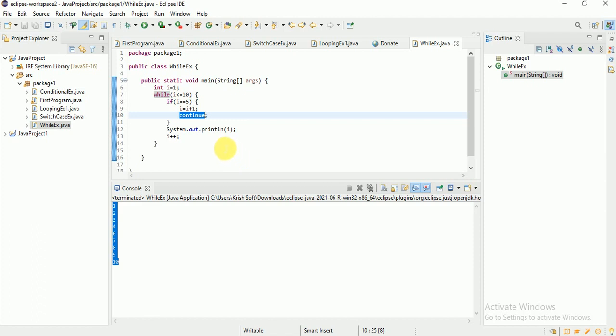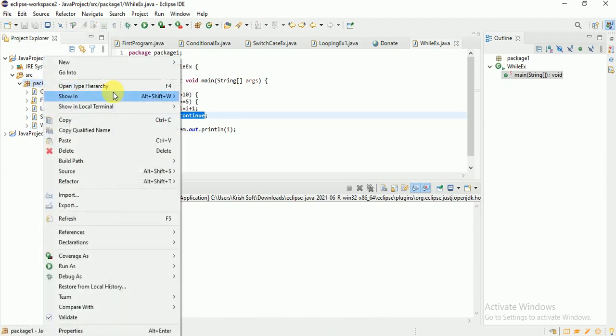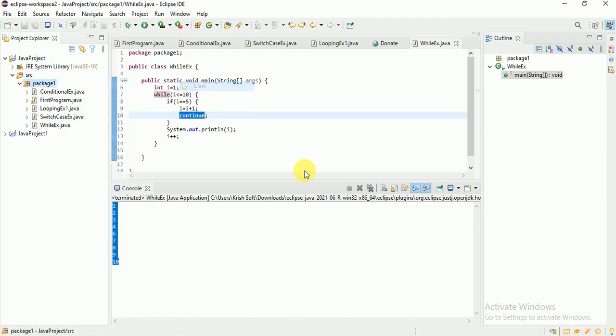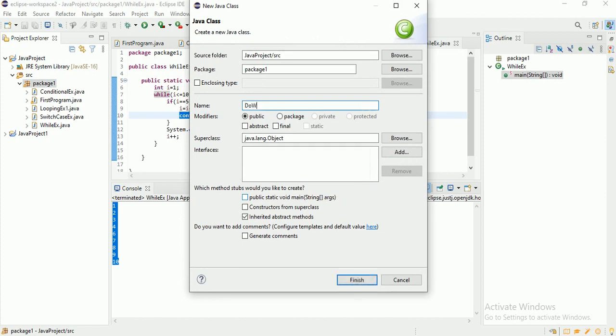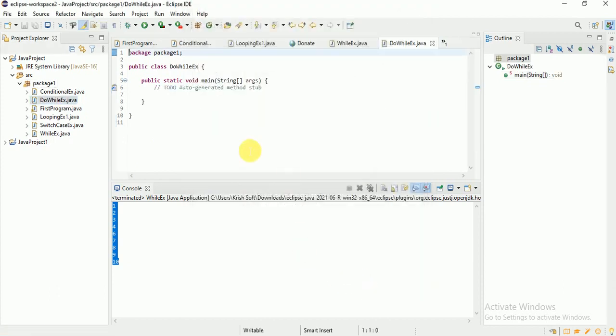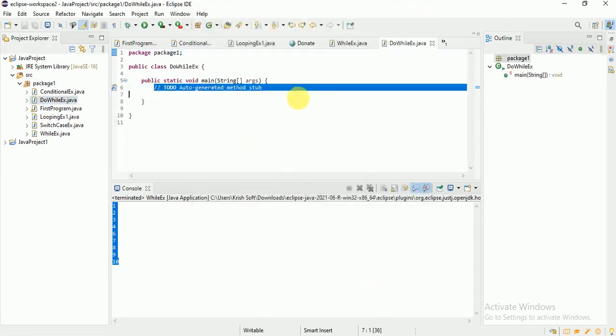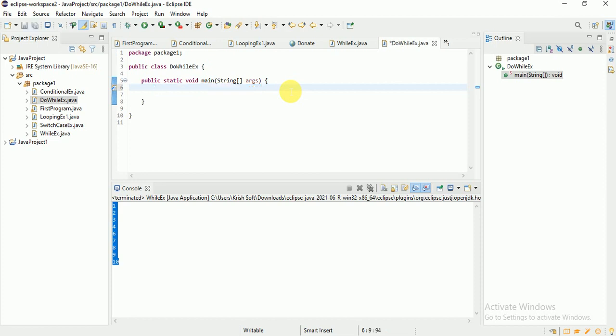Okay. Similarly, we have the do while loop also. Let me create another class here. Okay, see here, how the do while loop works. Very simple, guys. The while loop and do while loop are both the same, but a small difference is there.